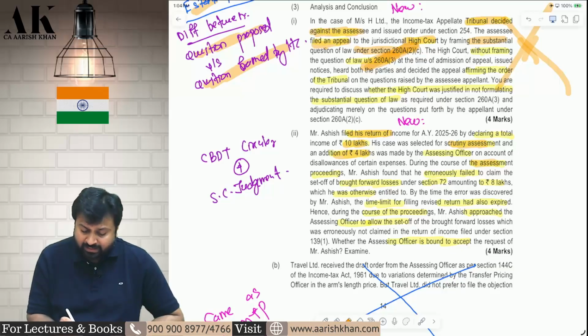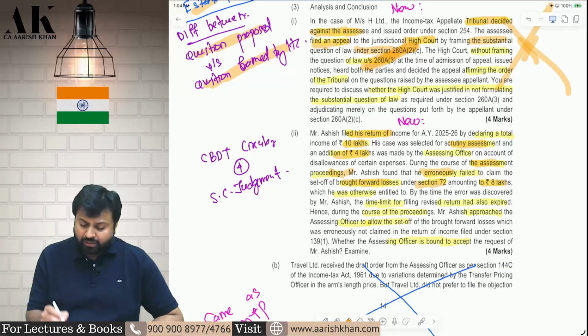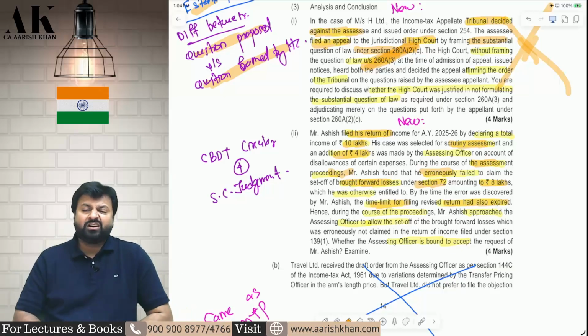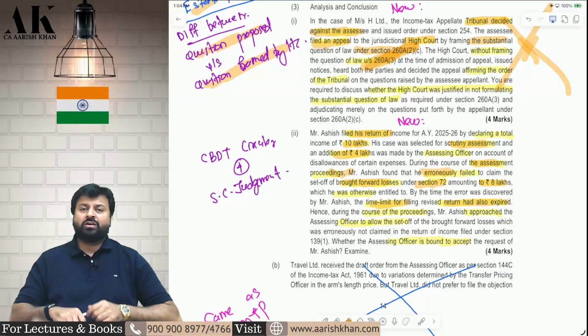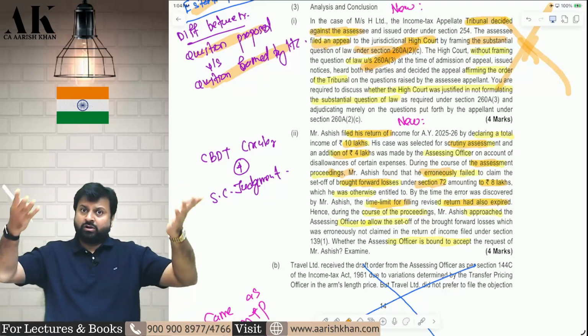Now during the assessment, assessee came to know that he forgot to set off losses of 8 lakh rupees of last year. Assessee also knew that the time limit for filing the revised return also expired. So some 8 lakh rupees loss he forgot to set off and the time limit to file revised return also expired. Will the AO allow this loss?